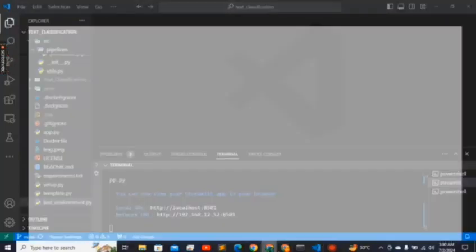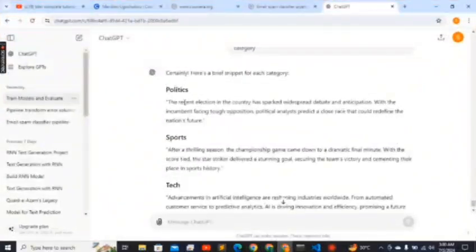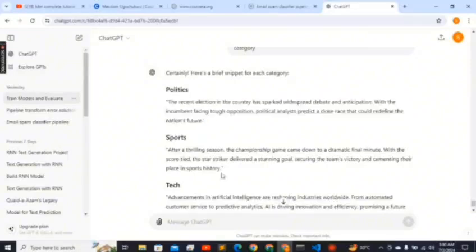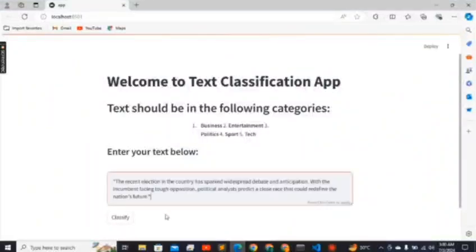Here is the text that I made. The first category is related to politics. So I can test what output the model gives. I can paste it over here and classify.